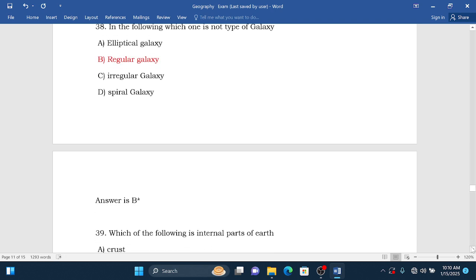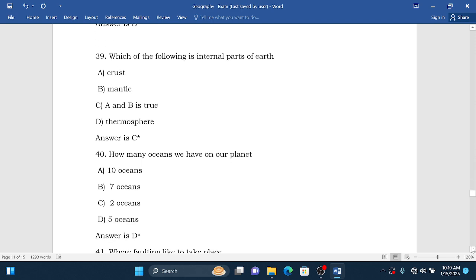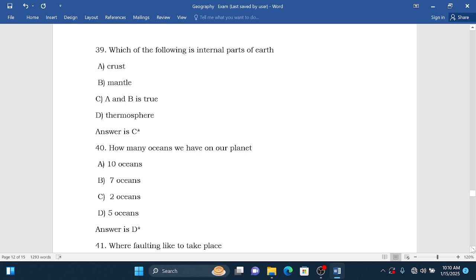We go to question number 39. Which of the following is an internal part of the earth? A, crust; B, mantle; C, A and B are true; D, thermosphere. So the answer is C, because crust and mantle are parts of the internal structure of the earth. But thermosphere is not part of the internal structure; it is a layer of the atmosphere. So therefore the correct answer is C, where A and B are correct.